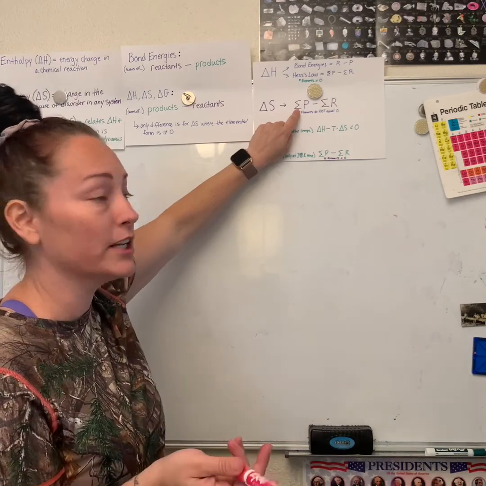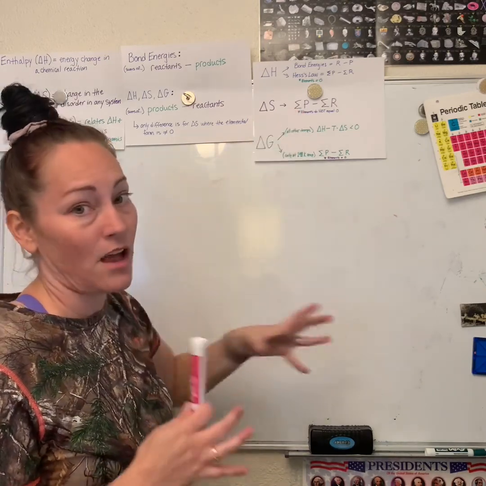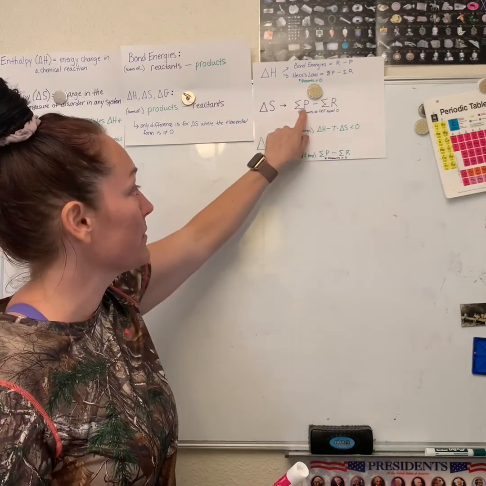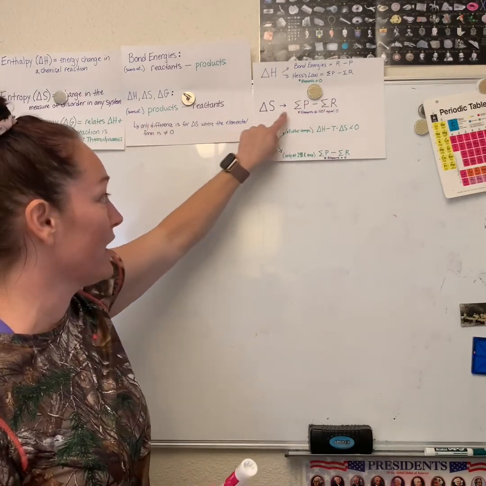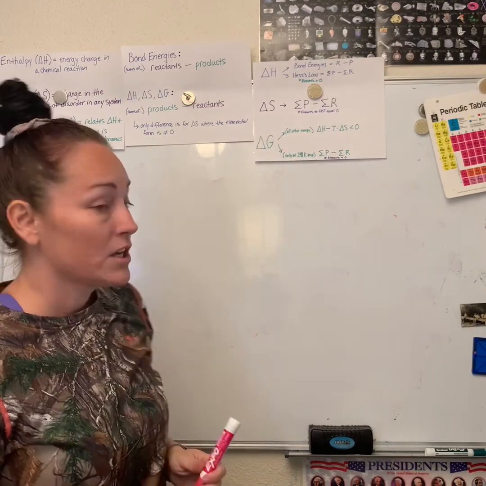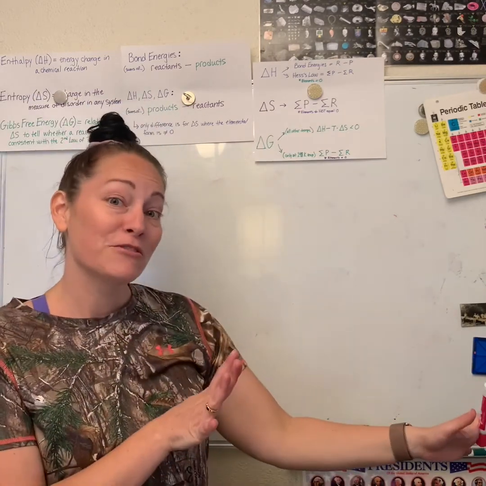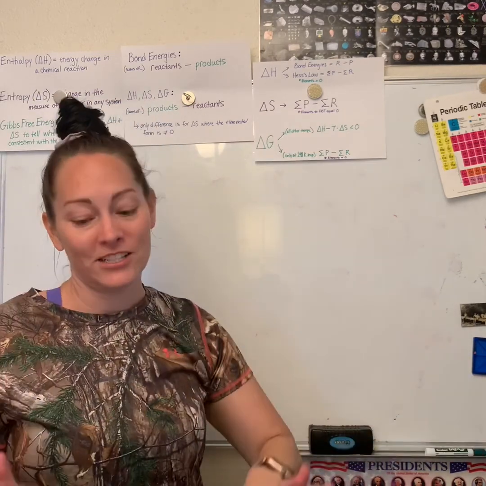You should have already learned this in algebra. That just means the sum of. So the sum of the products minus the sum of the reactants, this is the same thing that's stated here. So we can use exactly what we were doing, finding delta H, with delta S.